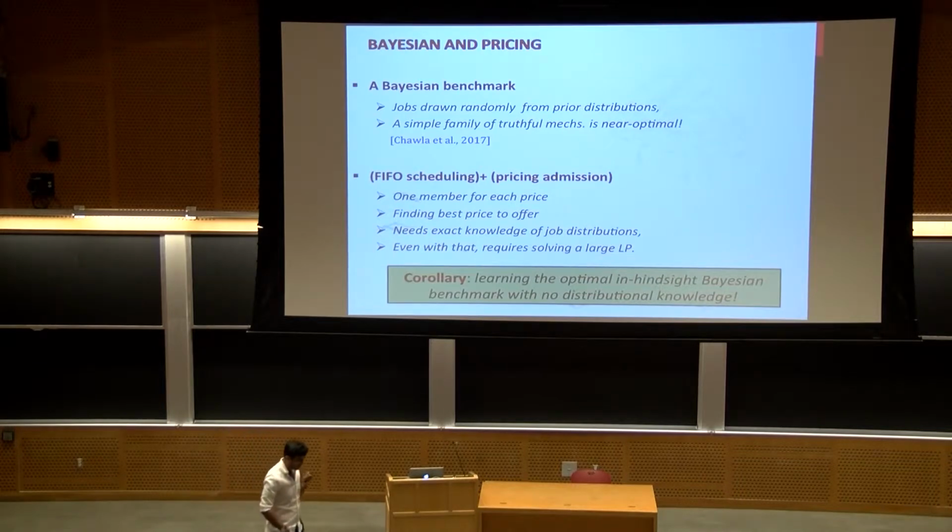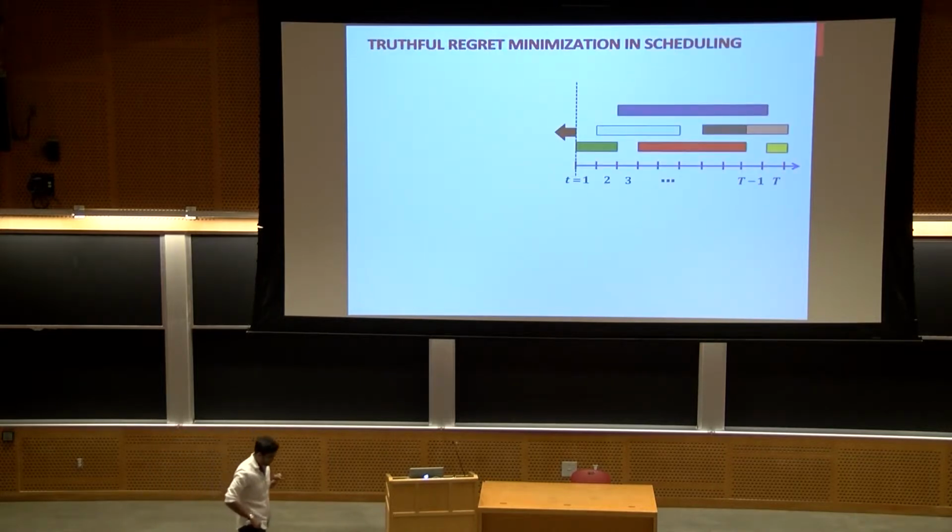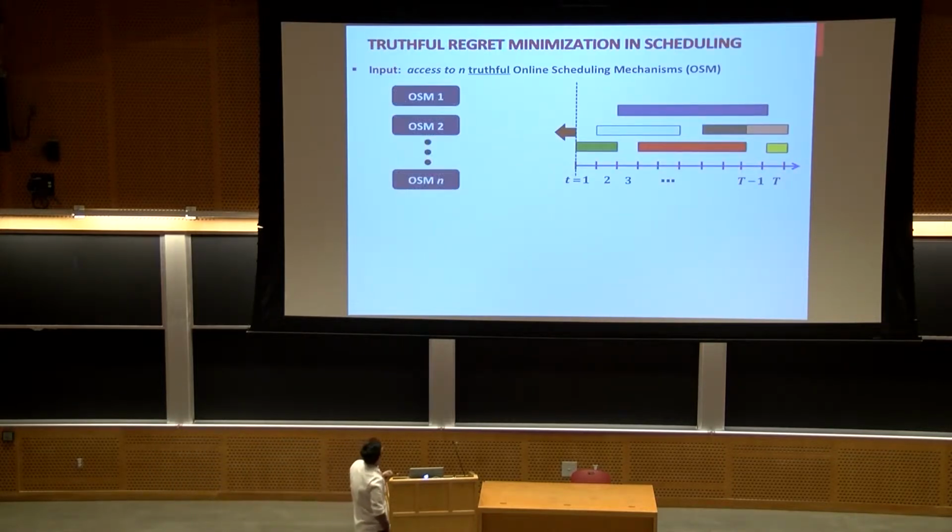Now here is what we get. In fact, if you can learn the optimal in hindsight in a family, let's say this family, then basically you can learn the optimal Bayesian benchmark by multiple interactions with the jobs in an online fashion. OK, let me formalize this question in the following way.